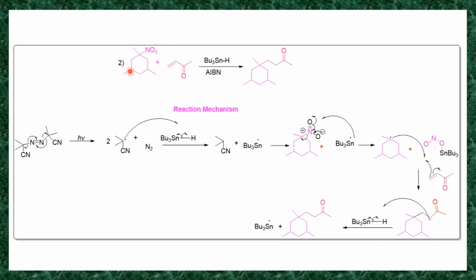This nitroalkane reacts with an alpha beta unsaturated ketone in presence of tributyltin hydride and AIBN, and you will get this compound.